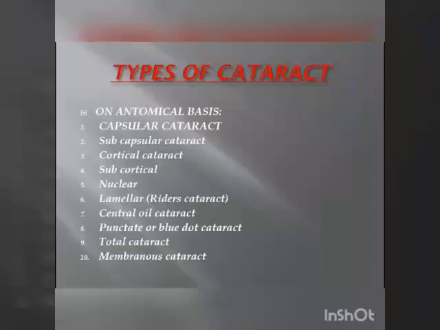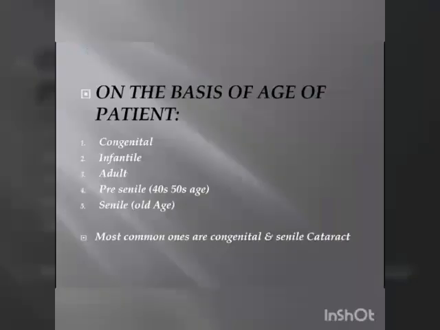Other types are central oil cataract involving nucleus and the deep cortex, punctate or the blue dot cataract. Multiple small stationary opacities are present here. It does not affect your vision. Total cataract involves the lens as a whole. Moreover, in some infections or injuries, lens material is absorbed partially or completely, called membranous cataract. As in this, the lens becomes thin as a membrane. This was the anatomical classification.